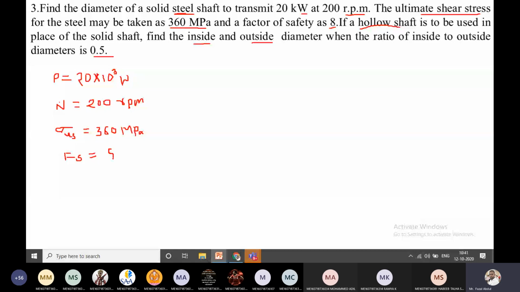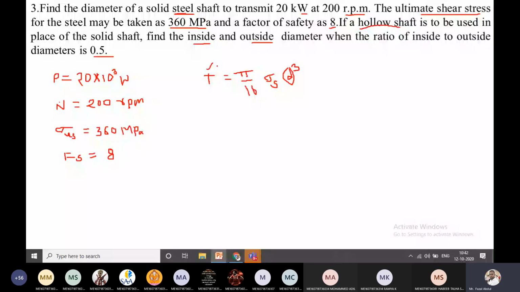For the solid shaft the relation is T equals pi by 16 into sigma s into d cubed. The question is to calculate the solid shaft diameter, so it is asking us to calculate the d value. What are the unknown parameters? T is unknown and sigma s is unknown here. This is the shear stress, the working shear stress. But here the ultimate shear stress is given, not the working shear stress directly.